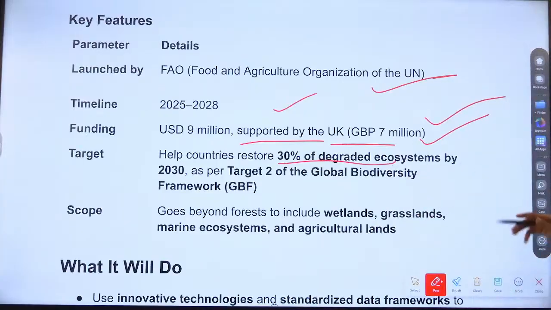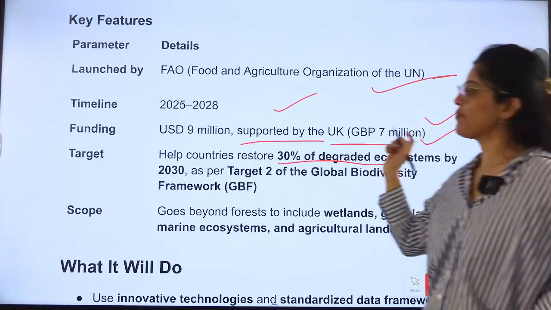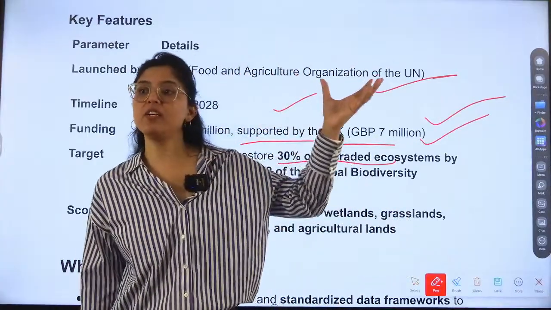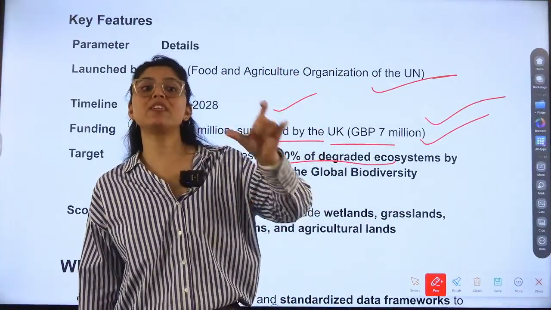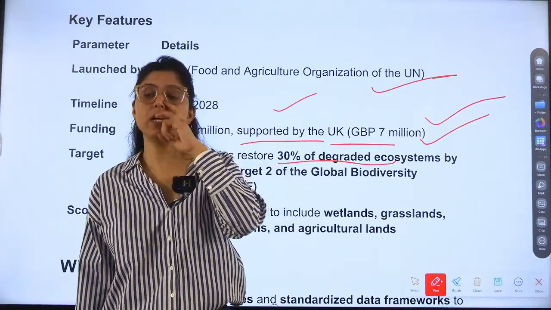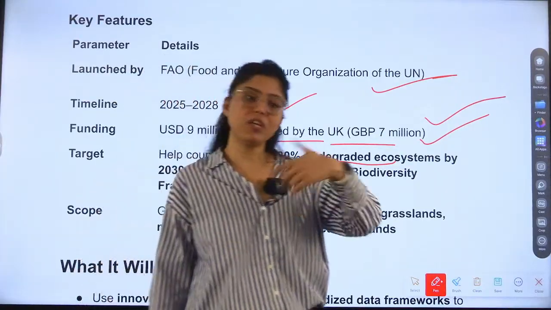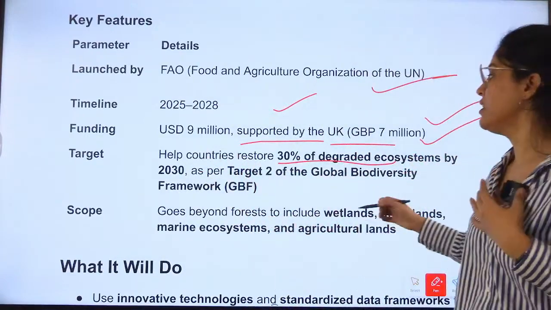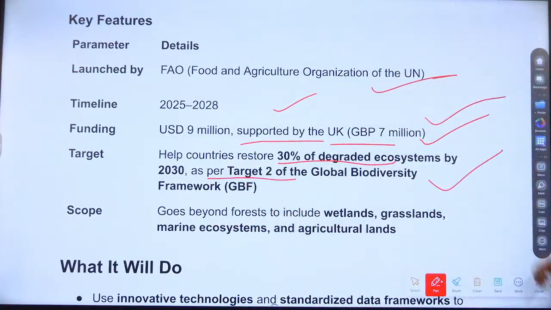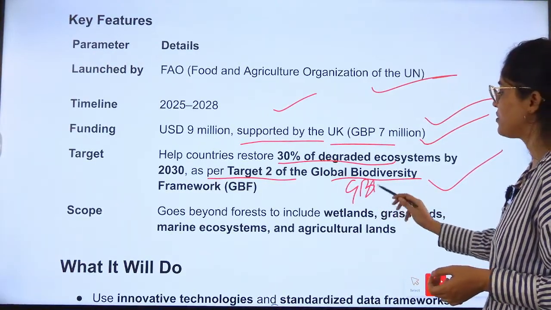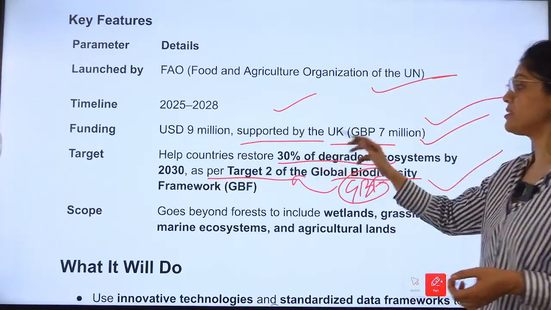And then the target is what? 30% of degraded ecosystem by 2030. Which conference? Now only we covered in the last slide. 30%. It is also aligning with the United Nations Biodiversity Conference 2022. Okay, their vision, 30% of the ecosystem we have to cover by 2030, right? As per Target 2 of the Global Biodiversity Framework. So GBF, Global Biodiversity Framework, is there. So Target 2, it is matching with that.